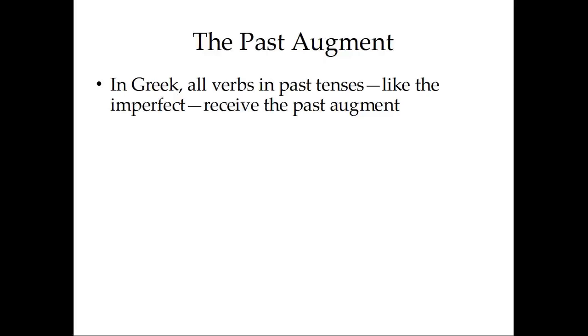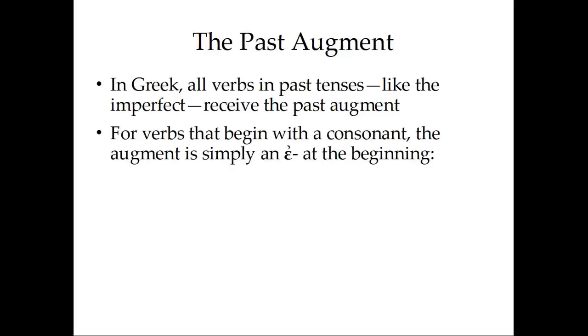Let's talk a little bit more about the past augment. In Greek, all verbs in past tenses, like the imperfect, receive the past augment. For verbs that begin with a consonant, the augment is simply an epsilon at the beginning. For instance, a verb like pera, I bear or carry, and petra, I persuade. We're going to drop those omegas to get our stems, per and pet, and then all we're going to do, because both of these stems begin with consonants, is add the epsilon as the past augment. And to conjugate these verbs the rest of the way, in the imperfect tense, we would add our endings. We're not going to do that right here.